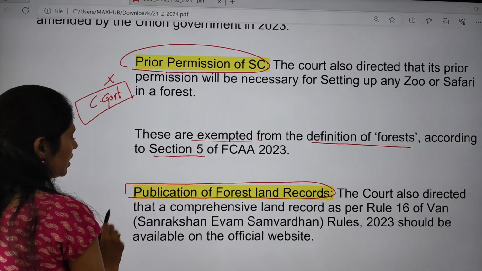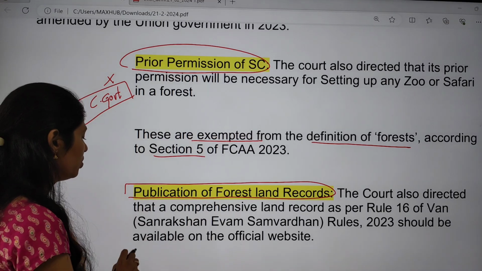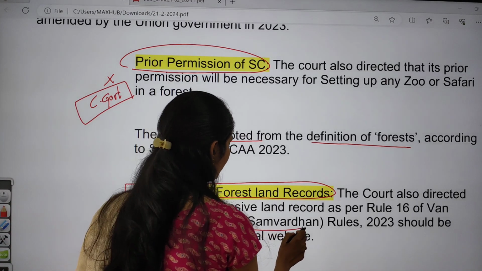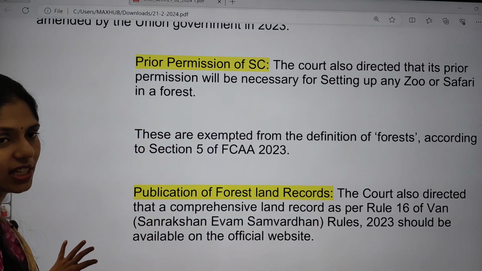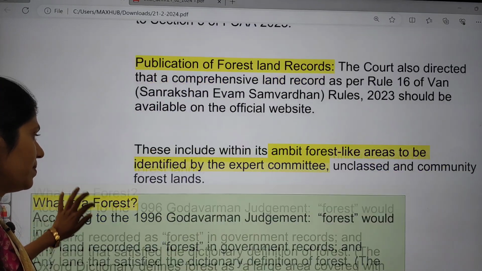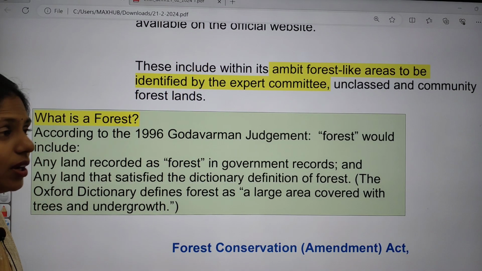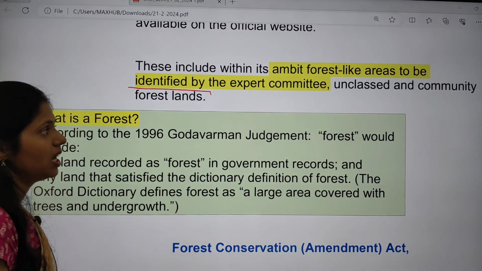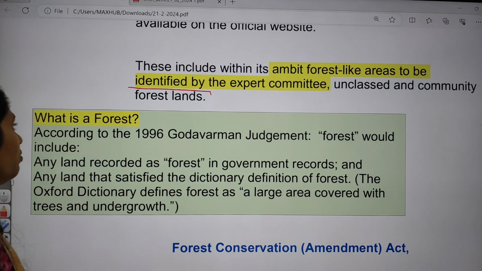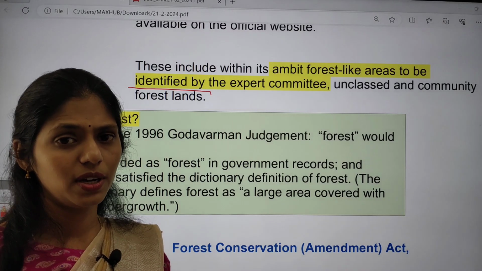The court also directed comprehensive land record management according to the Van Sanrakshan Evam Samvardhan Rules 2023, and those details need to be available on an official website. And the Supreme Court said that within the ambit of forest-like areas, unclassed and community forest lands are to be identified by an expert committee. Okay, so these are some important judgments of the Supreme Court.